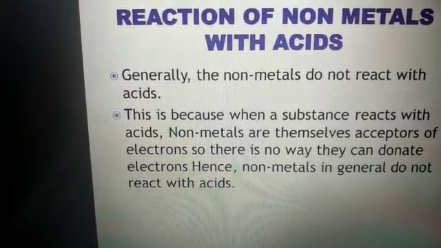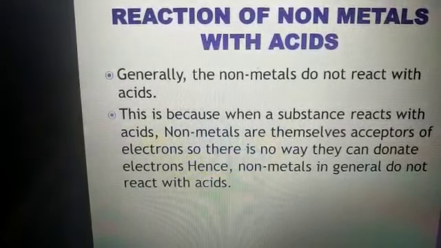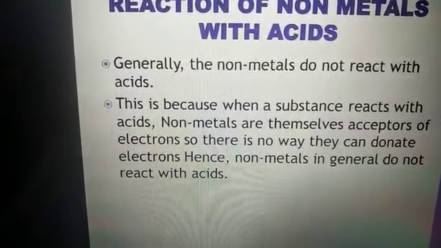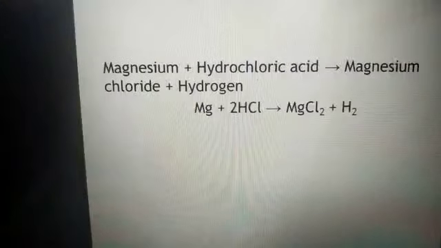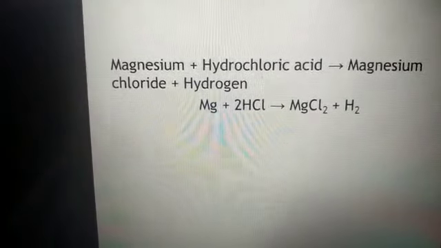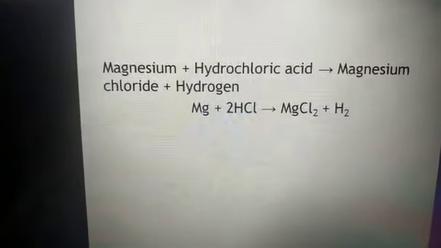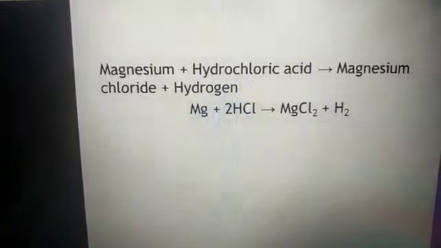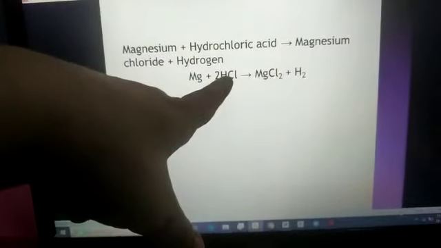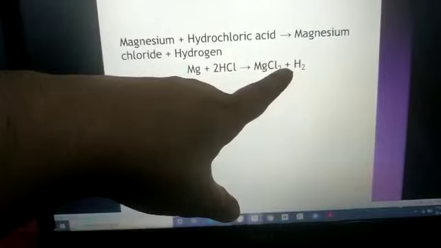Okay, so it means non-metals need electrons to complete their outermost shell. To explain this statement, just go through this reaction which is happening between a metal and an acid. Magnesium is a metal, and the reaction takes place between magnesium and hydrochloric acid, means metal with acid. See, this metal and hydrochloric acid are reacting, and what is forming? Salt, magnesium chloride, and hydrogen gas is liberating.